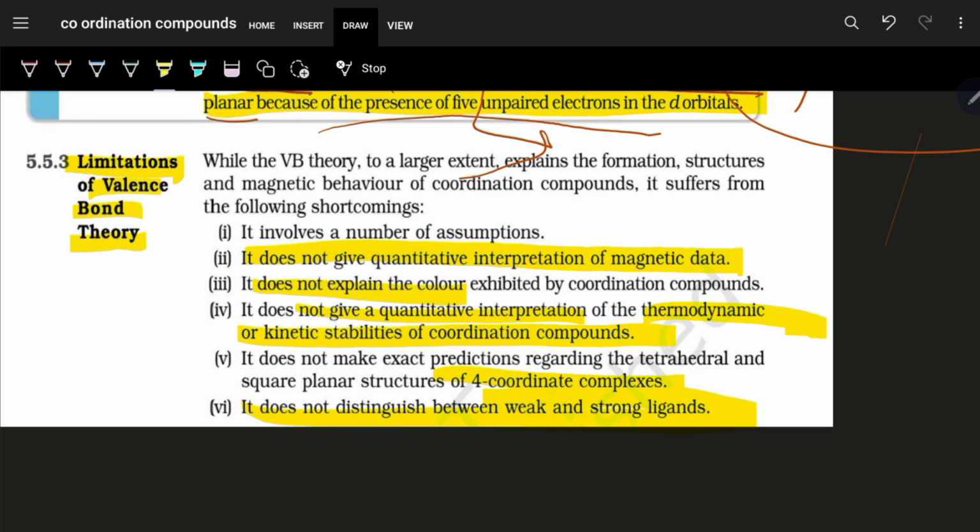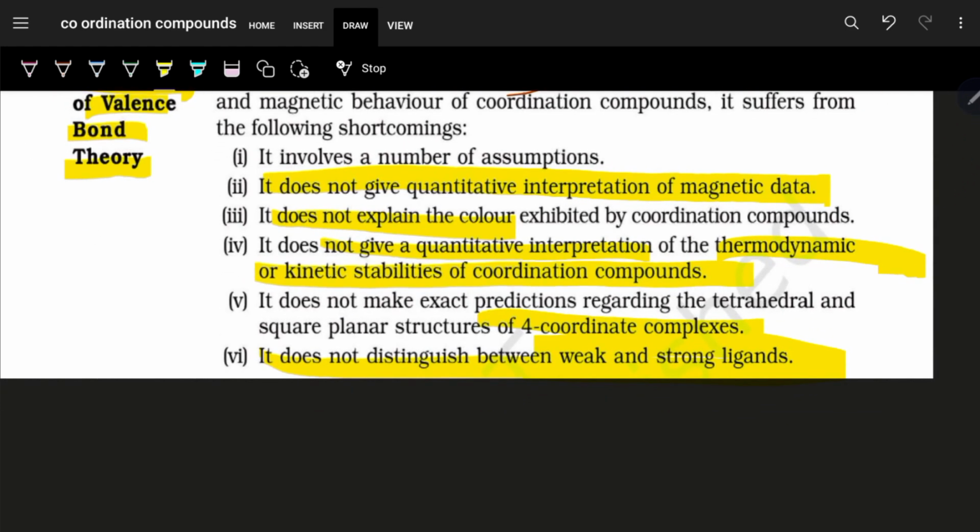So these shortcomings of the VBT are overcome in the next theory, which is crystal field theory. So we are going to meet in the next module, which is crystal field theory, CFT.